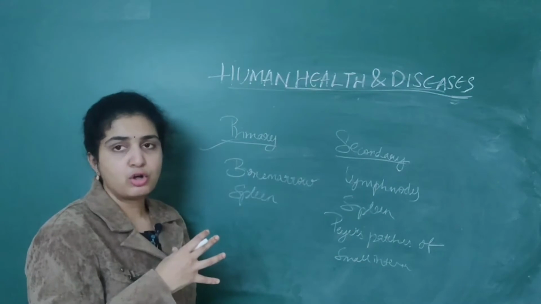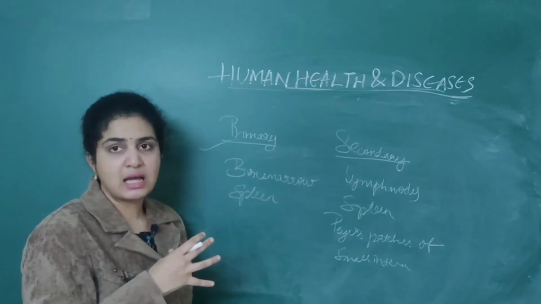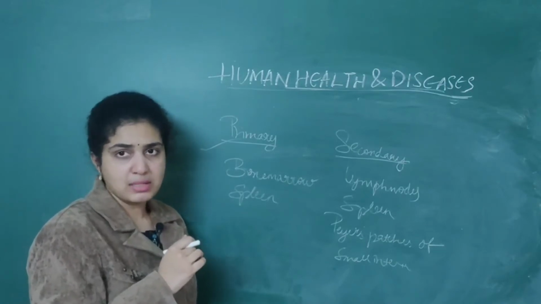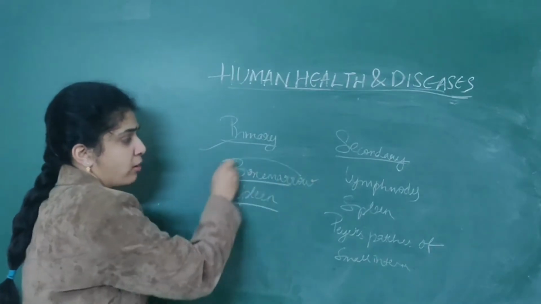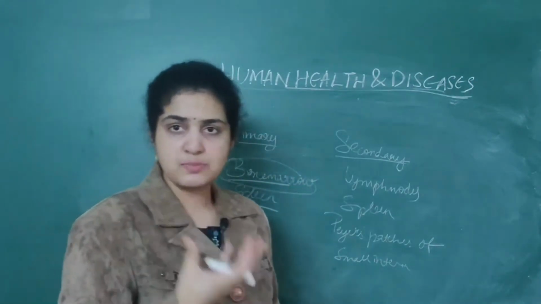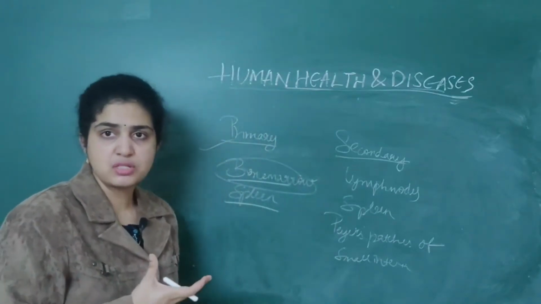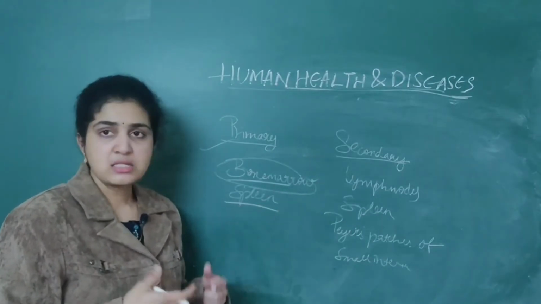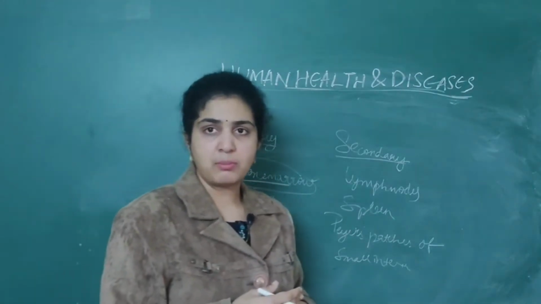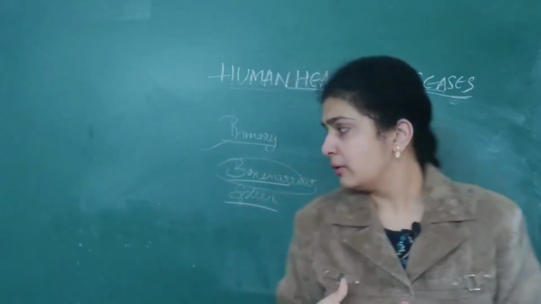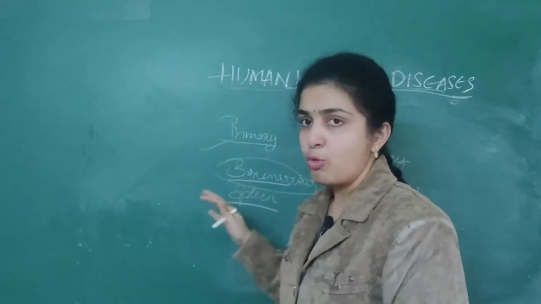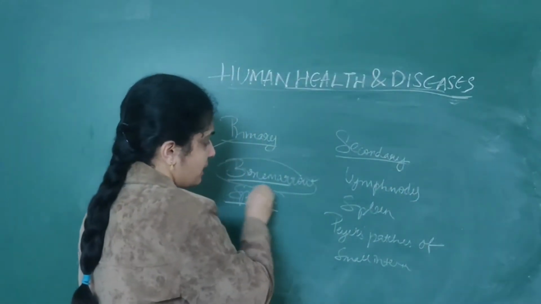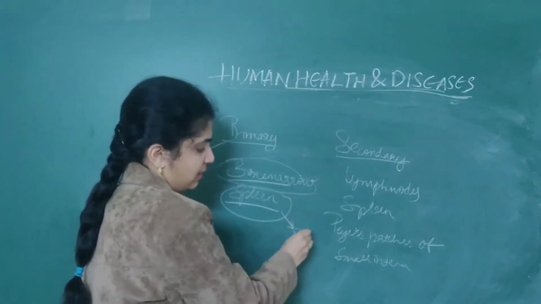In the primary lymphoid organs, it is bone marrow as well as thymus. Bone marrow, you all know where it is present: it is a hollow cavity present in the bone. And what is the use of the spleen? Spleen is also called the graveyard of RBC, so all the RBCs are destroyed in the spleen. So bone marrow and thymus are the primary lymphoid organs. When it comes to the spleen, this is a secondary lymphoid organ.